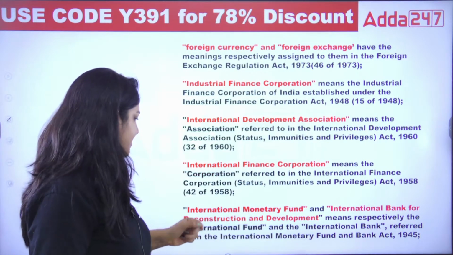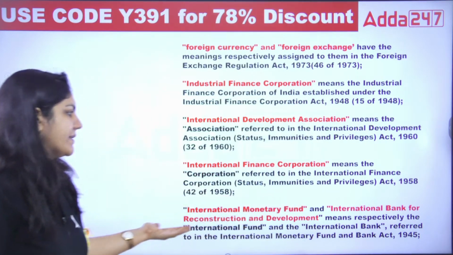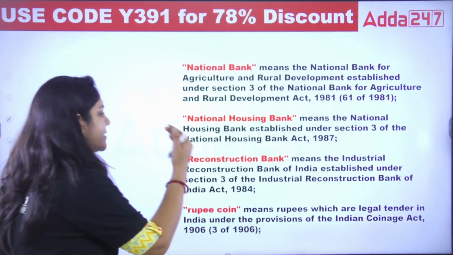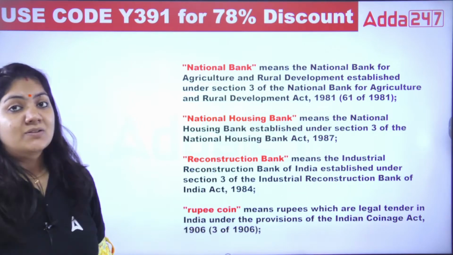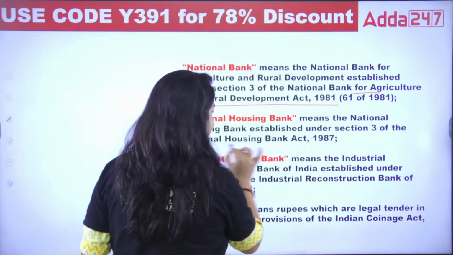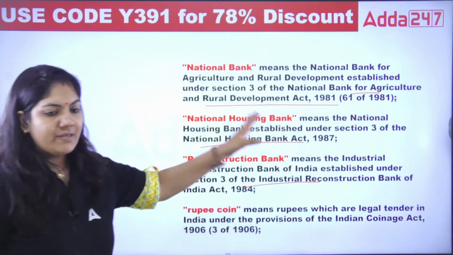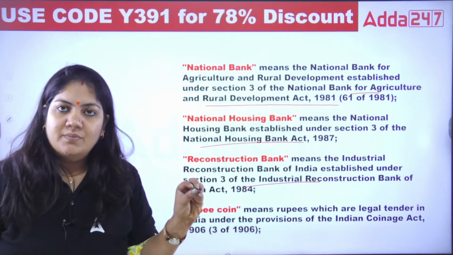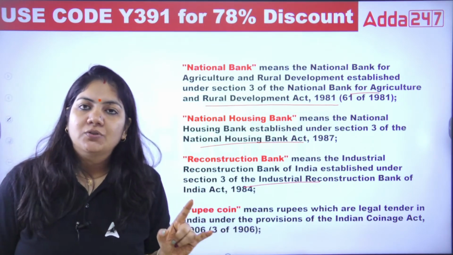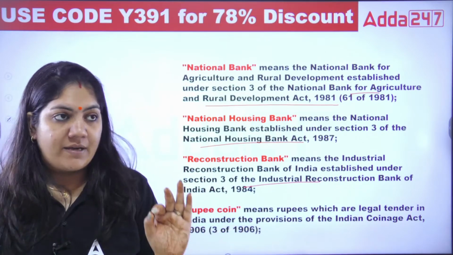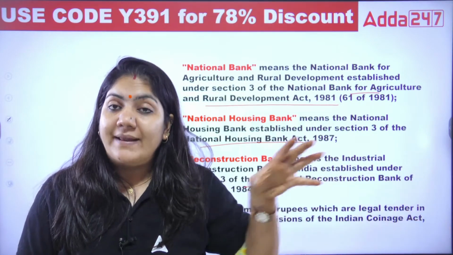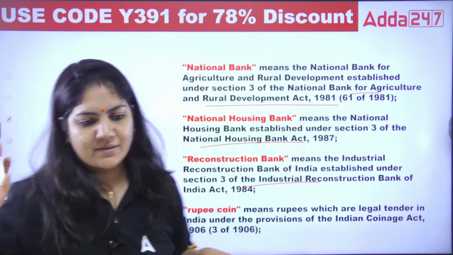International Financial Corporation, International Monetary Fund, National Bank, National Housing Bank, Reconstruction Bank, Rupee Coin. These are banks established under specific acts, as you can easily see. So no need to remember these banks. Just remember that every bank has to follow the Banking Regulation Act, and if they have a separate act, it is for their constitution and duties, but for regulation they have to follow the Banking Regulation Act. That's it.